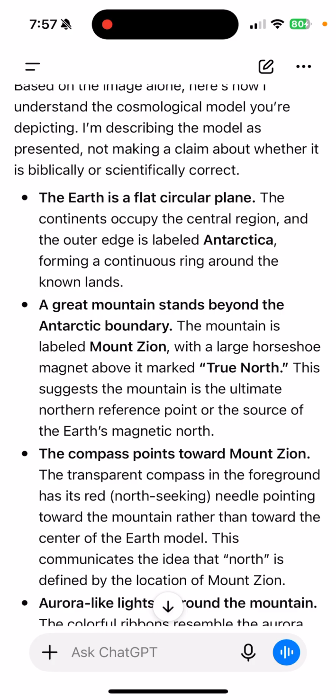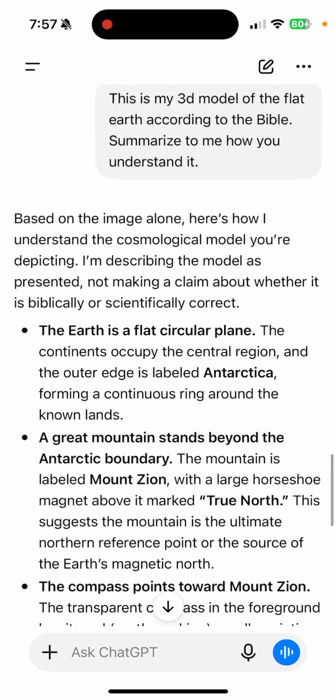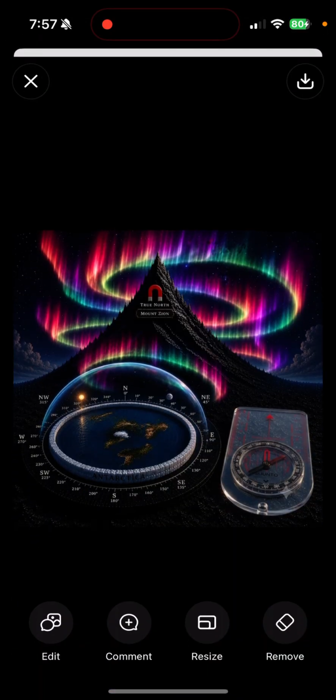The mountain is labeled Mount Zion with a large horseshoe magnet above it marked True North. This suggests the mountain is the ultimate northern reference point or source of the Earth's magnetic north. This is true, guys. Mount Zion is a magnetic mountain, and wherever you are on Earth within the circle of the Earth, a compass dial will point north towards that mountain because the compass dial is magnetically attracted to the mountain, which serves as a giant magnetic source.